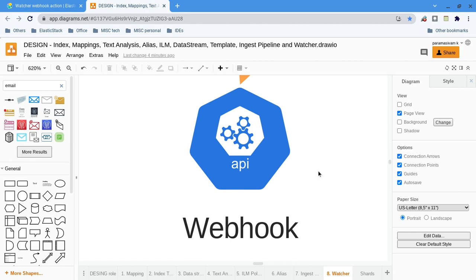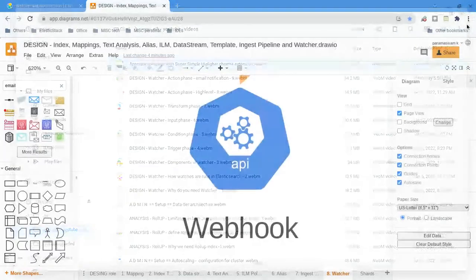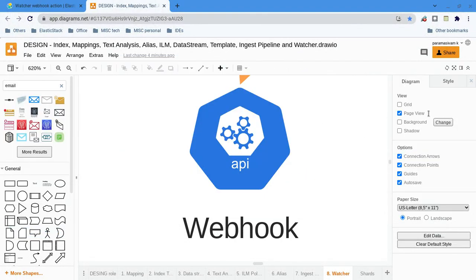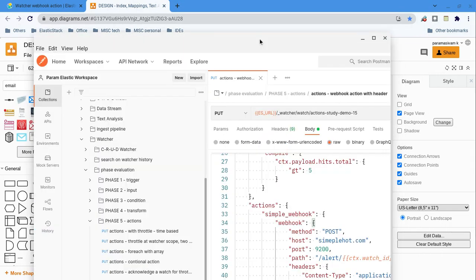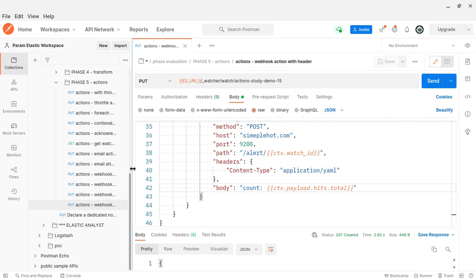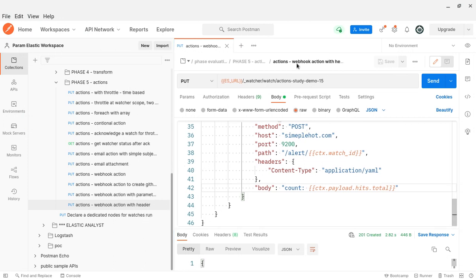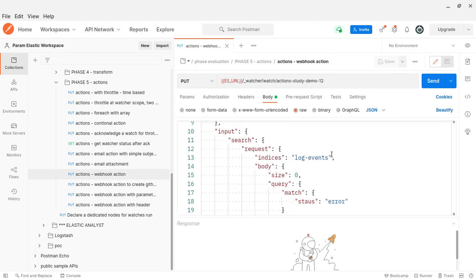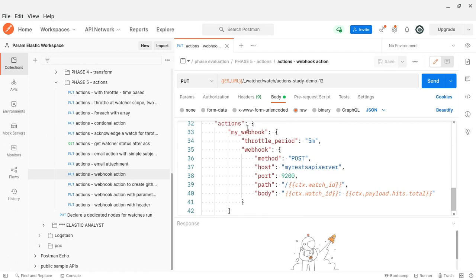Before that, I want to show a demo. Where is my Postman? Here we can see at least some of the demo. Let me close all the steps. It is the webhook action, and it's very simple. The word will be webhook under the action.